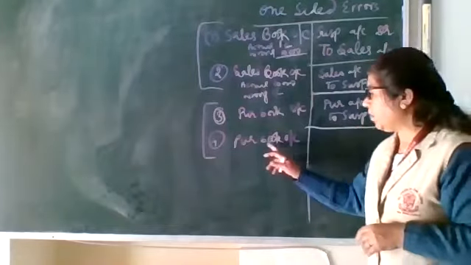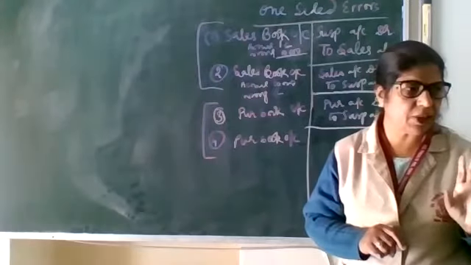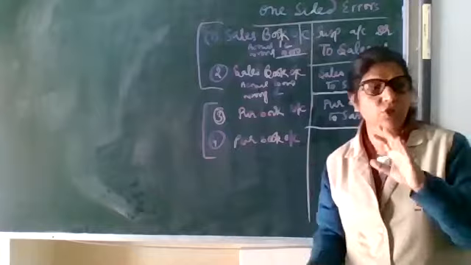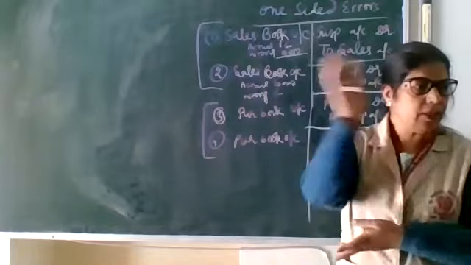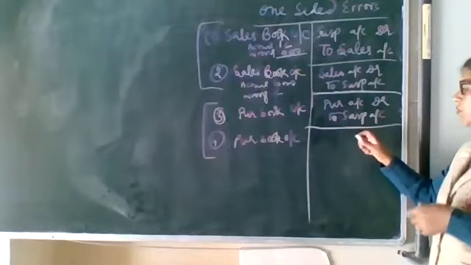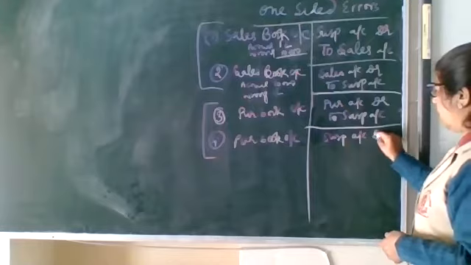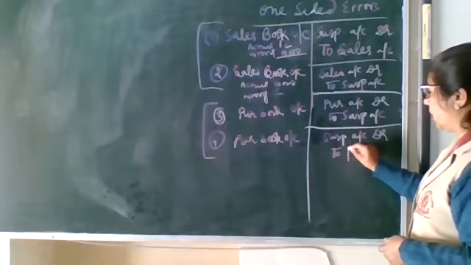So here, purchase book overcast, and as we know purchase is always debited and this is overcast. So what we have to do? We can reverse it, in this way: suspense will be debit to purchase account.